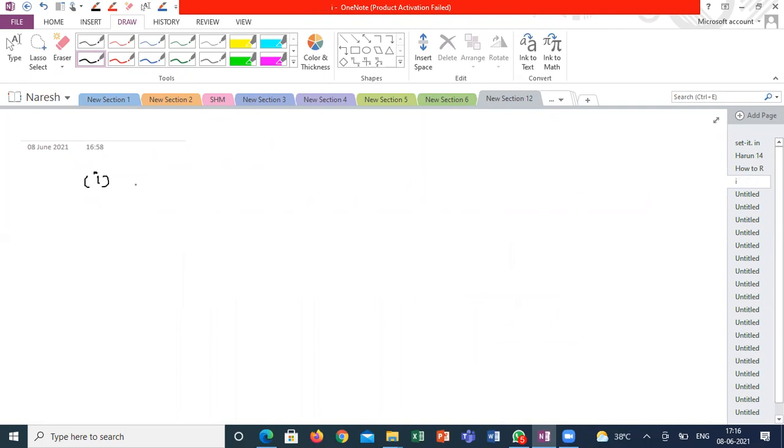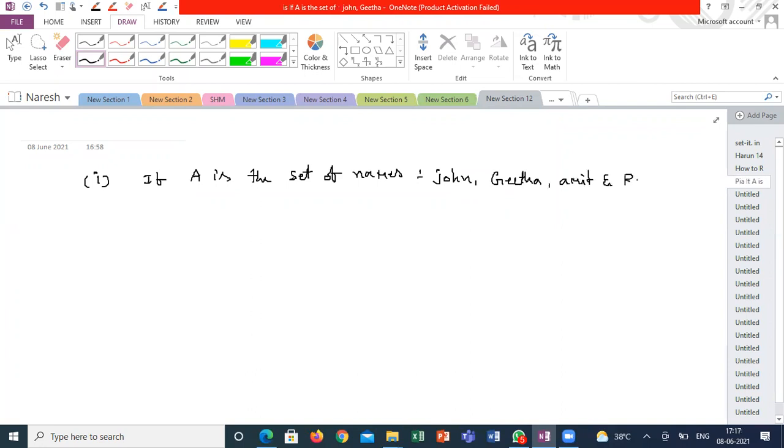If A is the set of names, and the names are John, Geeta, Amit and Rohit. He has already defined the name of the set, A. So how do we represent this?